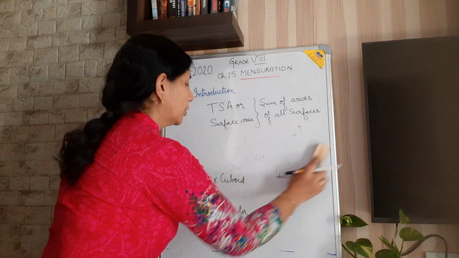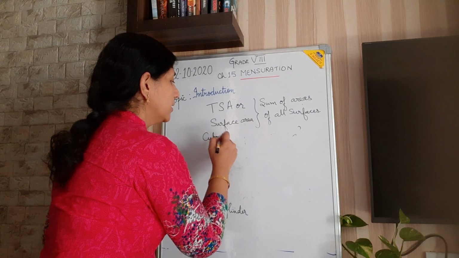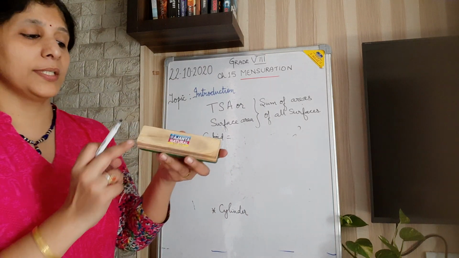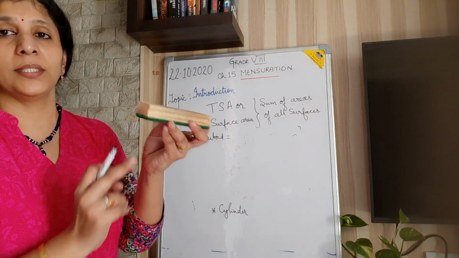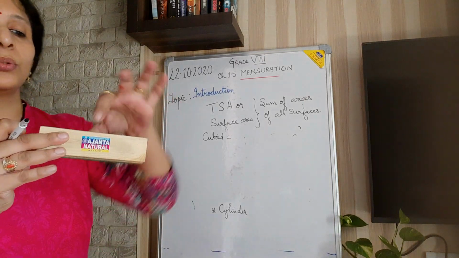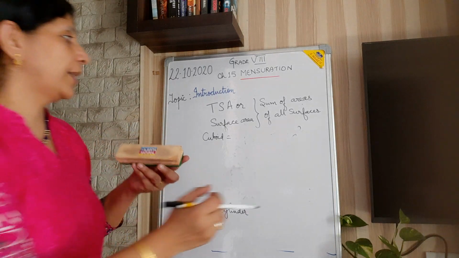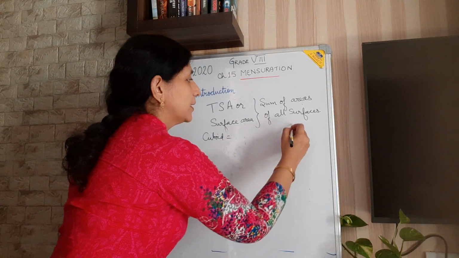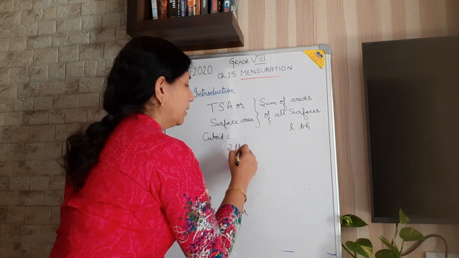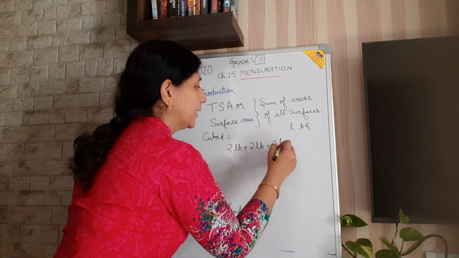Now we will go for the cuboid. See that this is the figure for the cuboid. Now this is length, breadth and height, isn't it? So 6 faces are there. These two are same, these two are same, and these two are same. So I am taking the front and the back. There is L, B, H. So 2LB plus 2LH plus 2BH, isn't it?